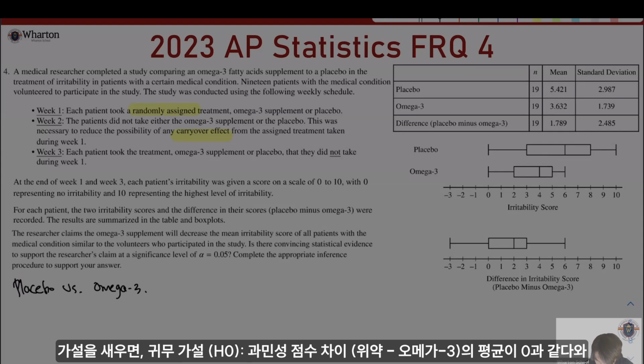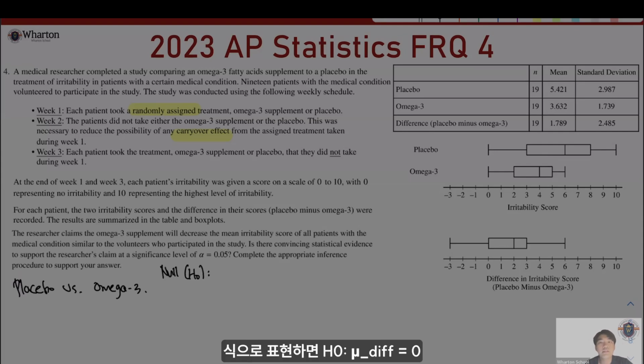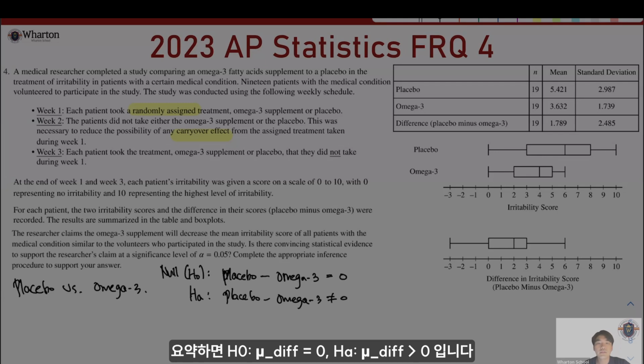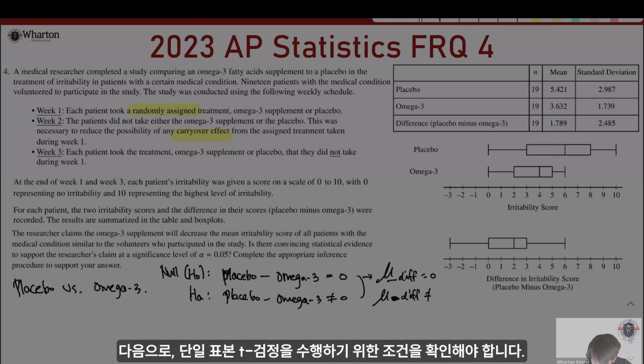So let's set up our null hypothesis, H0: the mean difference of irritability scores, placebo minus omega-3, is equal to 0. There is no difference. And the alternative hypothesis would be placebo minus omega-3 not equal to 0, right? So let's summarize this. I'll denote the mean difference: H0 is that the mean difference is 0, and the alternative is that the mean difference is not equal to 0, right?